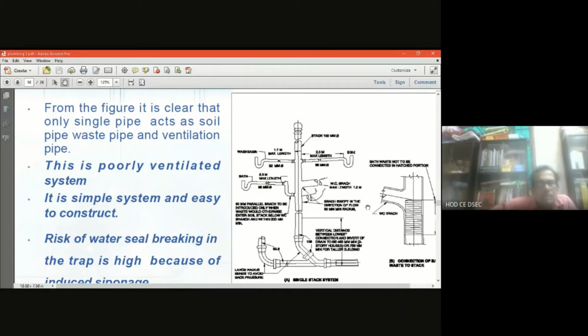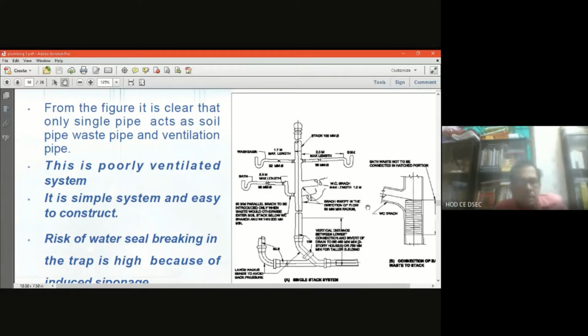It is a poorly ventilated system, because there is no separate ventilator like the earlier systems we described. Since it is the same pipe, it is definitely a poorly ventilated system, not so healthy in terms of ventilation. It is a simple system and easy to construct. Everything is made in one construction, whether it is the ventilator pipe, the soil pipe or the sewer pipe. Definitely that can be observed.